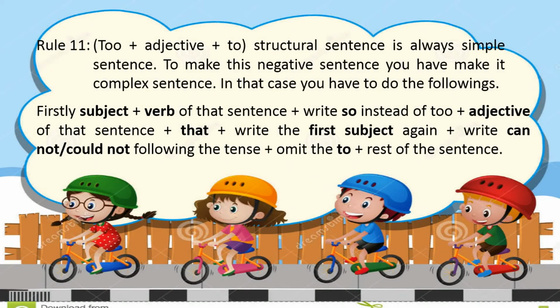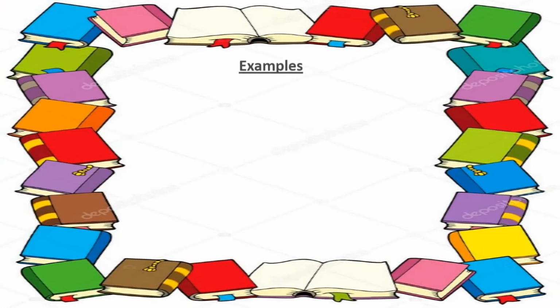plus that, plus write the first subject again, plus cannot or couldn't following the tense. If it is present tense, you write cannot, and if it is past tense, you write couldn't. Then omit the to, plus the rest of the sentence. If we look at the examples, we can make it clear.